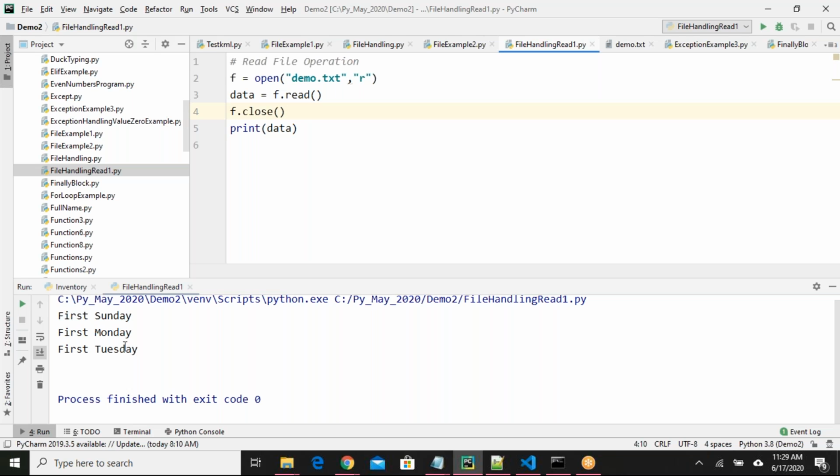I mean, are you able to do these 2 programs? Example 1, 2, and read. Okay, great. Read completed. Please confirm, guys, once you are done.